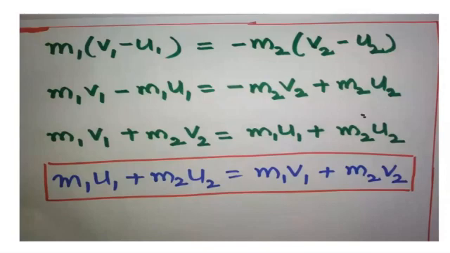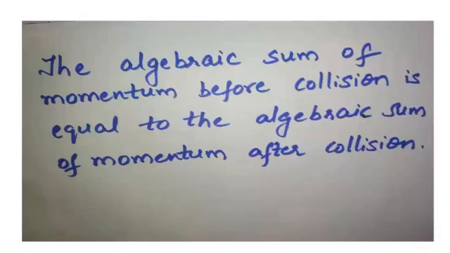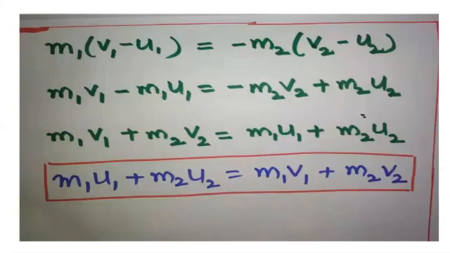Then here only the sign change will come at the right hand side, because negative negative will give a positive sign. So with that, v terms together, u terms together. I think in your textbook the v terms are given first, and the law tells that the algebraic sum of momentum after collision is given. No problem, you can write like that. If you are writing after collision, your equation should be the one in green, just above the blue color.